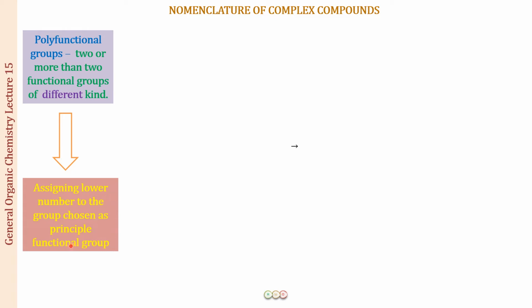So this is the group which will be assigned a secondary suffix, and the rest of the groups will be prefixes in the name of the compound. Let me give you one example so that you can understand this better.